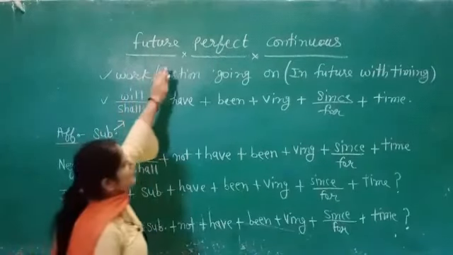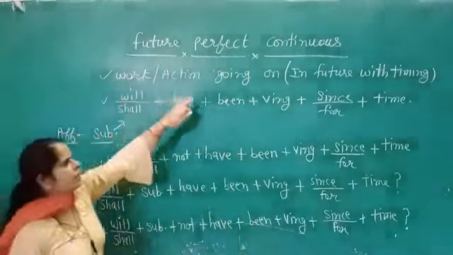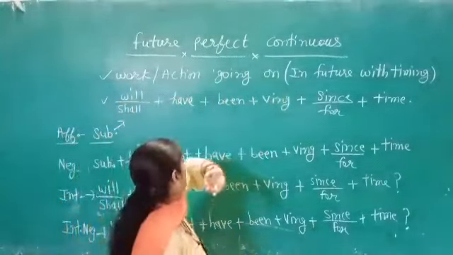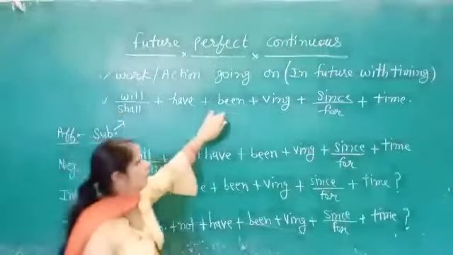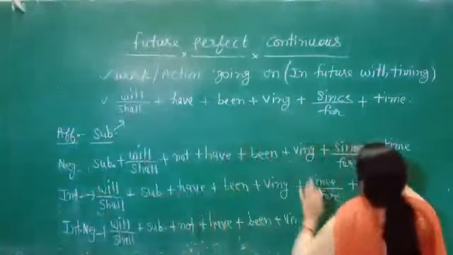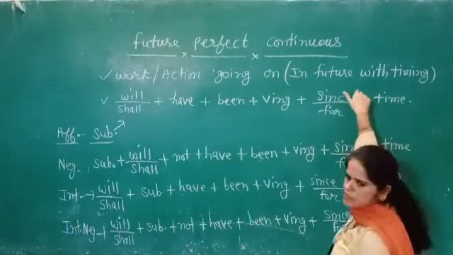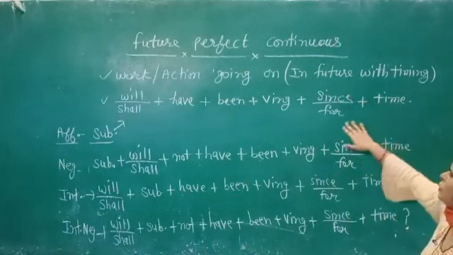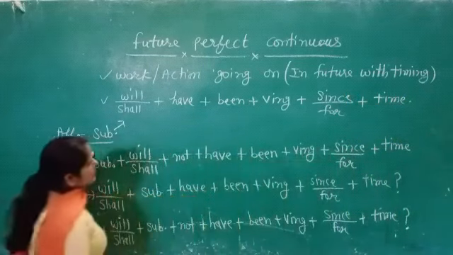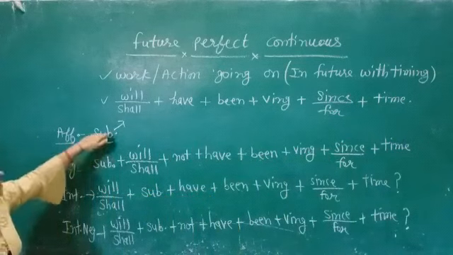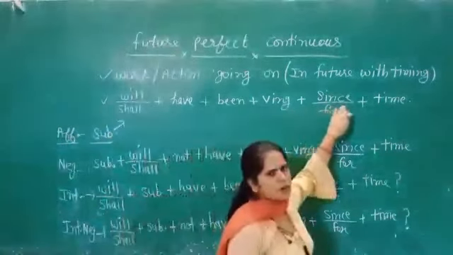Now we are discussing the future perfect continuous tense. In this tense, the action goes on in the future with timing. The sentence pattern will be will, shall, have, been, verb's first form with ing, then since or for with time. Always keep in mind that since is used for a point of time and for is used for a period of time. Now the sentence pattern of affirmative sentences: subject, then will, shall, have, been, verb with ing, then since or for and time.